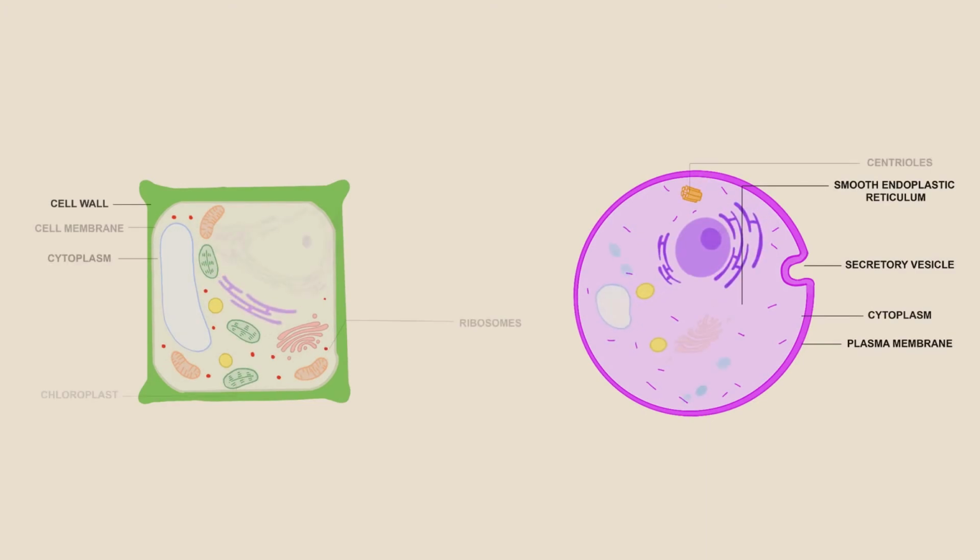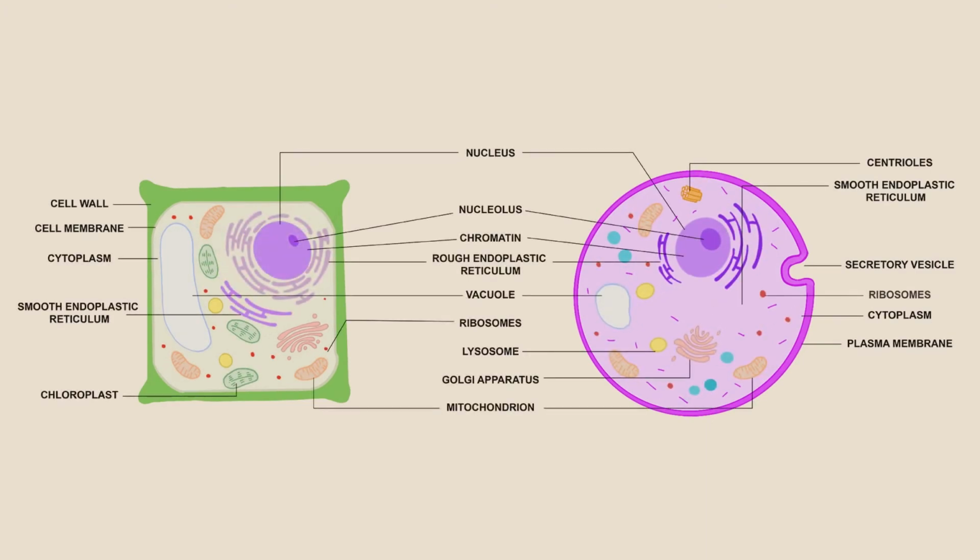There are basically 4 parts in the structure of a cell. Let us take you through them. Plasma membrane, or cell membrane. The plasma membrane, also called the cell membrane, separates the interior of the cell from the outside environment. It is a semi-permeable membrane which selectively allows the movement of selected molecules and ions in and out of the cell. It is composed of a phospholipid bilayer with embedded proteins.